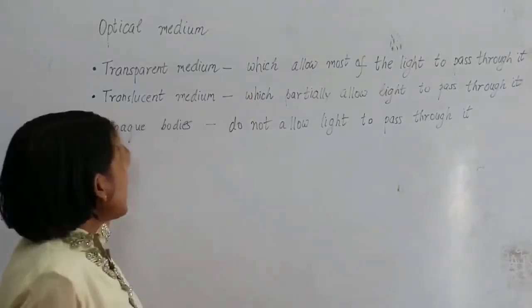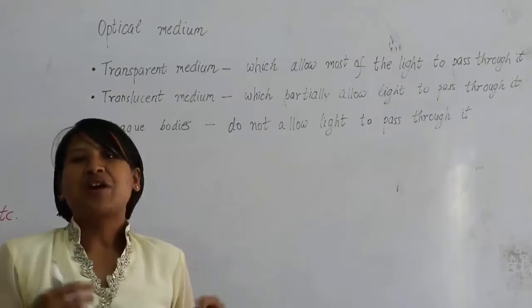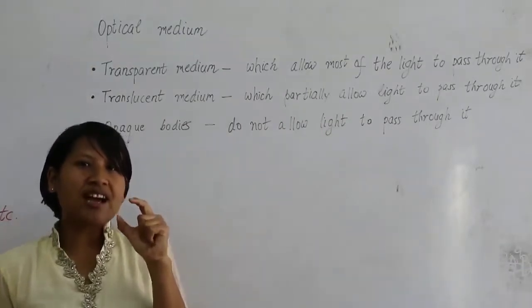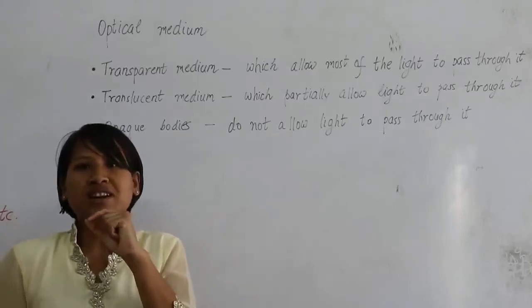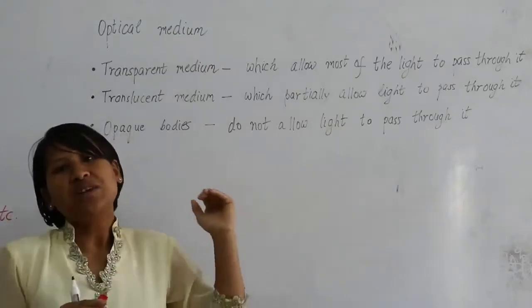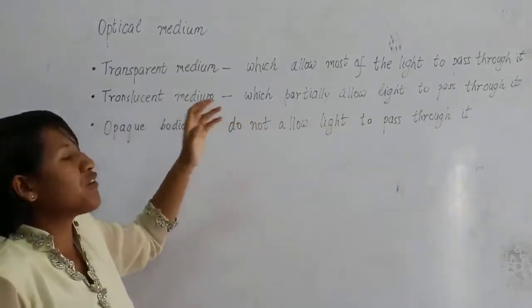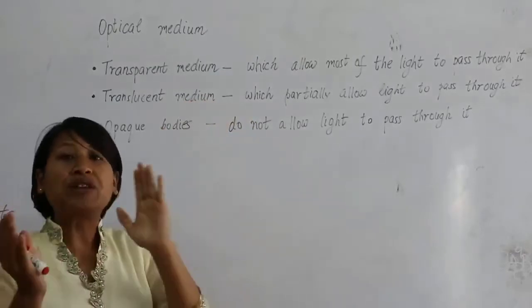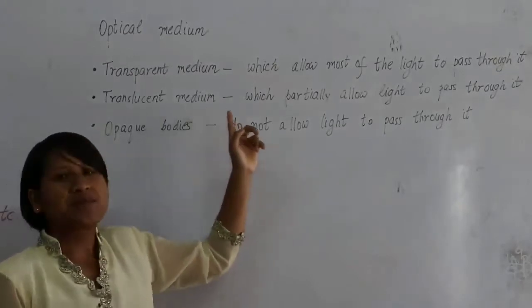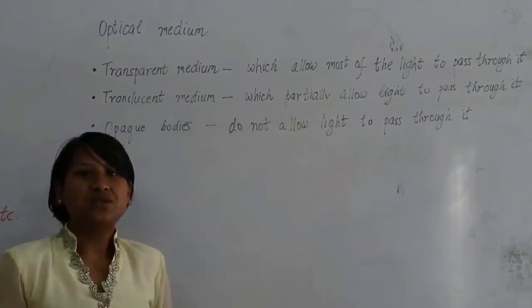Then translucent medium partially allows light to pass through it. An example is frosted glass, which is used in bathrooms. You cannot see through it clearly, but light passes through it partially. It's somewhat blurry. Those which are somewhat blurry are classified as translucent medium. Even butter paper is an example of a translucent medium.